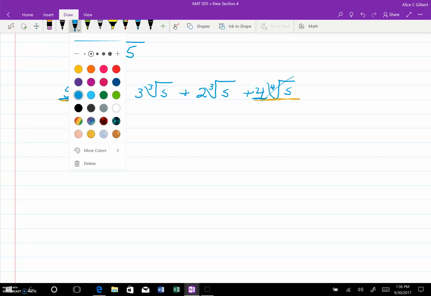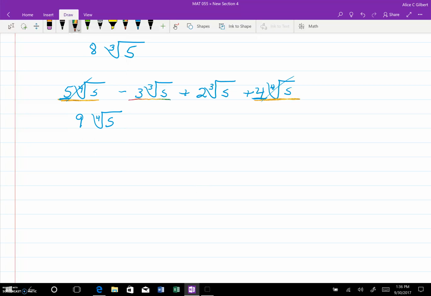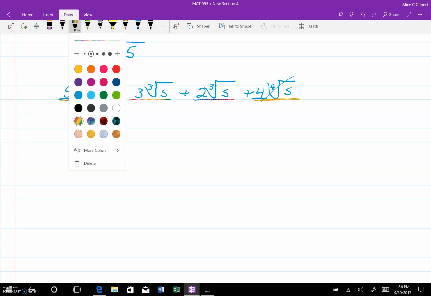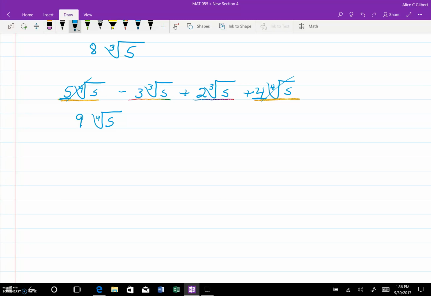And now this and this one are like terms because they are each the cubed root of s. Okay? So now I just add or subtract the numbers. So this is the -3 plus 2. That's an addition problem whose signs are different. So I subtract the numbers, keep the sign.